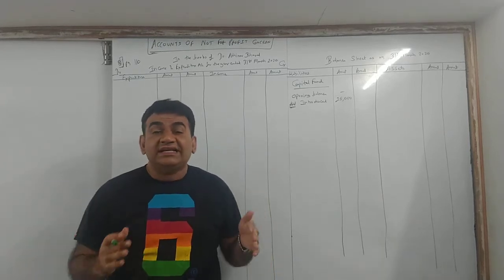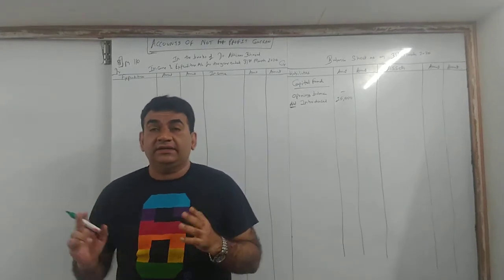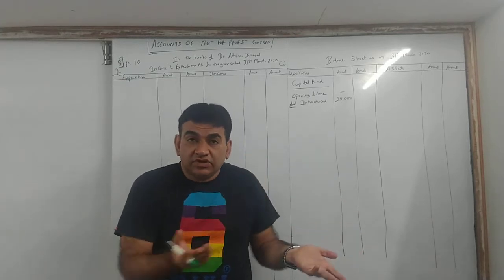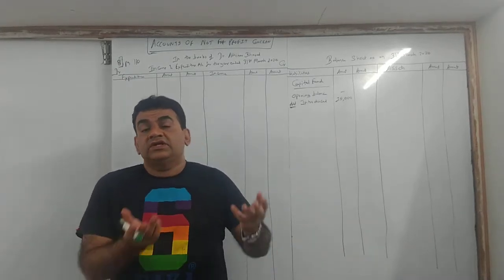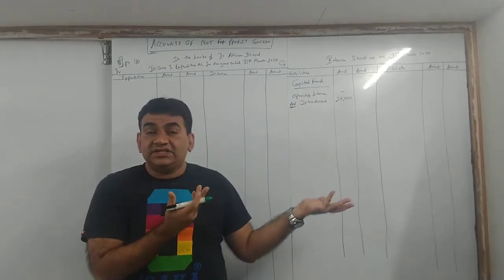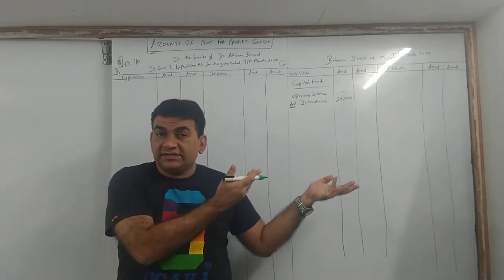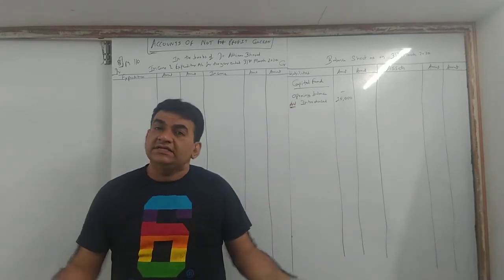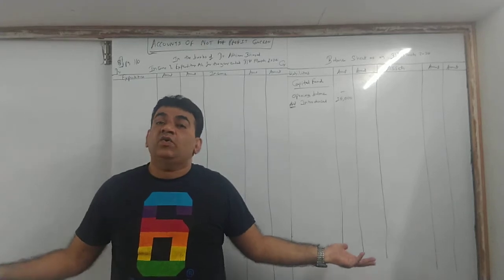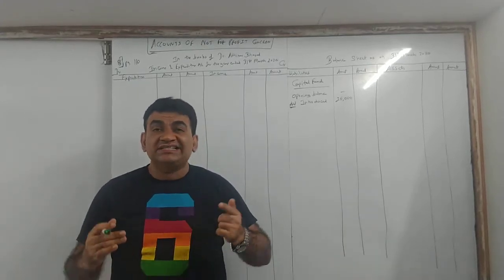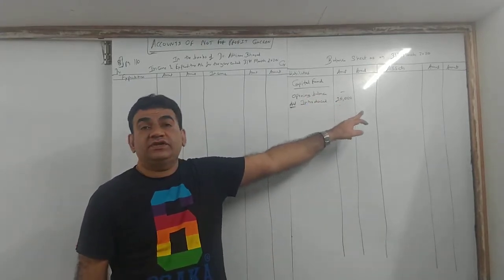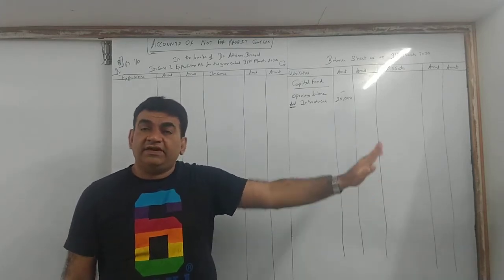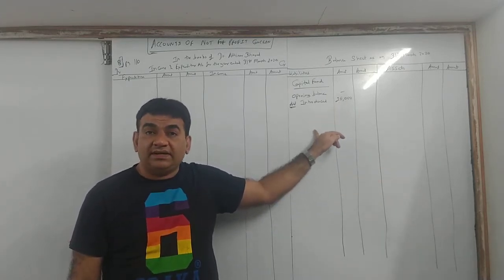When you have started an activity for the first time in the current year, there were no activities last year, so there were no closing balances. If there are no closing balances, there is no question of having any opening balances. So because it is a new setup, opening balance will be capital fund added to your capital.